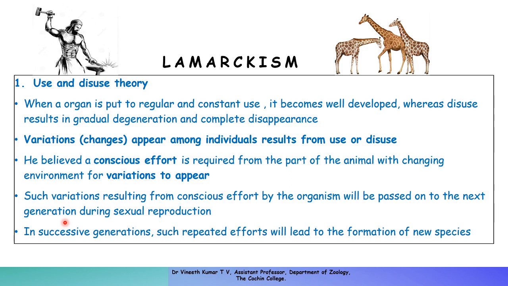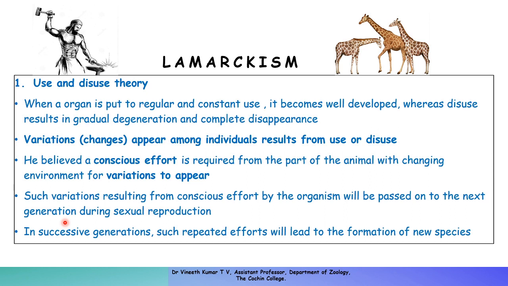If an organism uses a particular organ constantly and regularly, it becomes well developed. And when an organism does not use a particular organ because it is not needed or not necessary for its survival, because it is not being used, there will be a gradual degeneration, and at the end, there will be a complete disappearance of that organ. And next is variations, which is nothing but changes. Variation means changes.